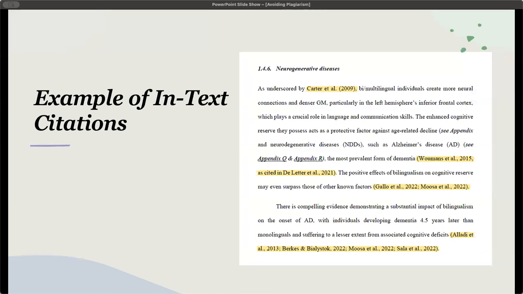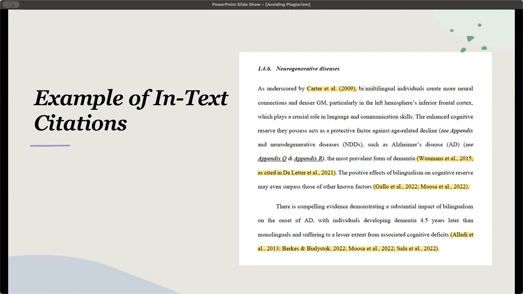So here's an example in the text of in-text citations. So here we've got, as understood by Carter et al., comma, and because we're saying it's understood by this particular author, we do not have it in brackets. But then when we have further down the next citation, we've got a citation from another citation, along with multiple citations in brackets here. So you can see what that looks like on the page.